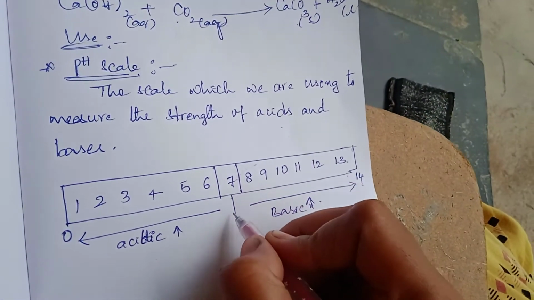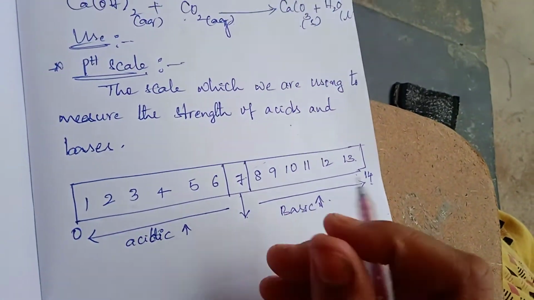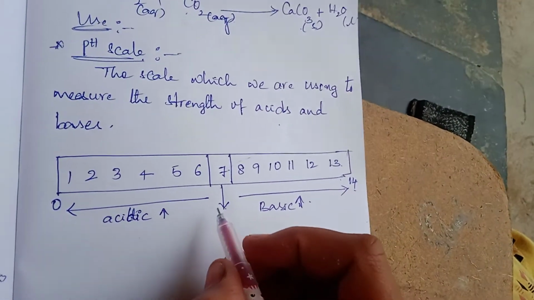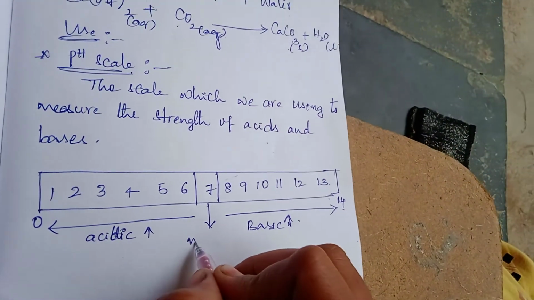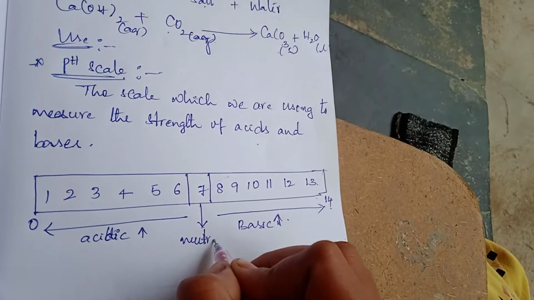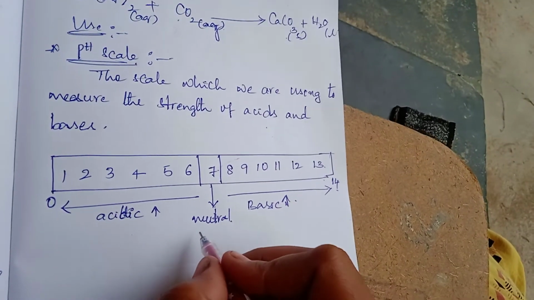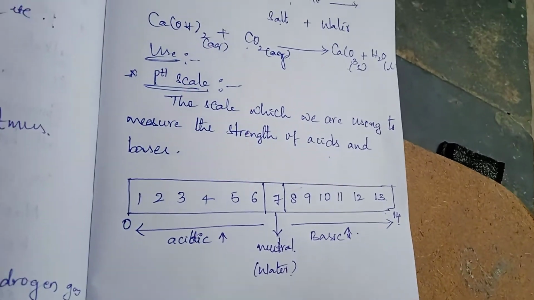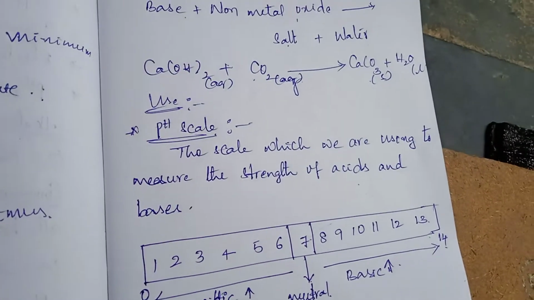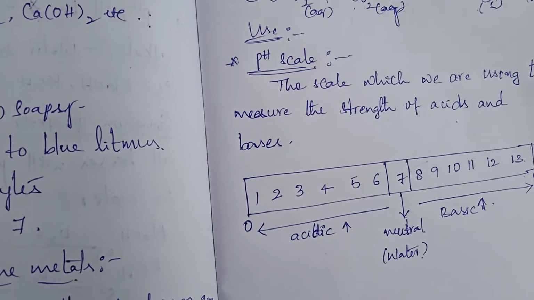Then what is this 7? The solutions which have exactly 7 as the pH value are the neutral compounds. Best example, water. Water is neutral because the pH of water is 7.